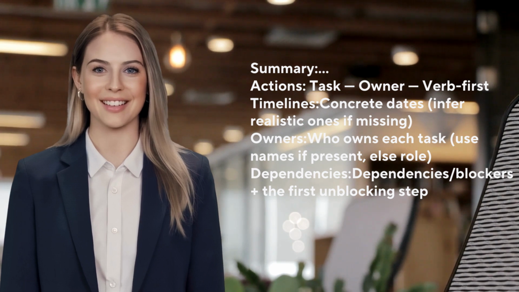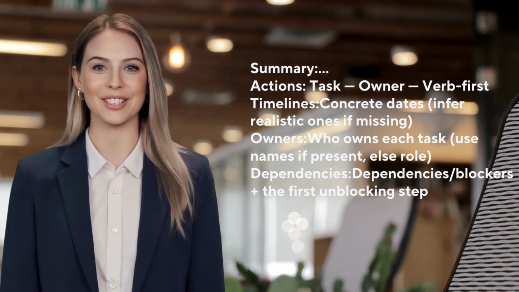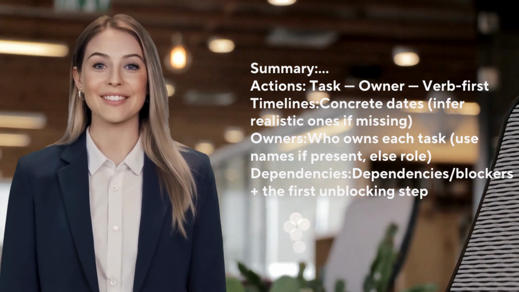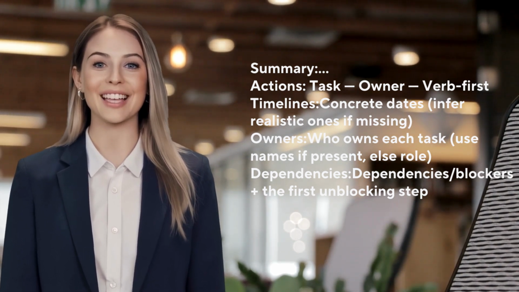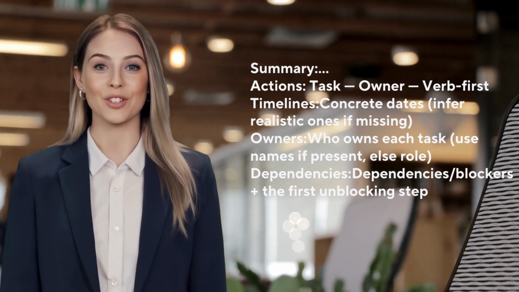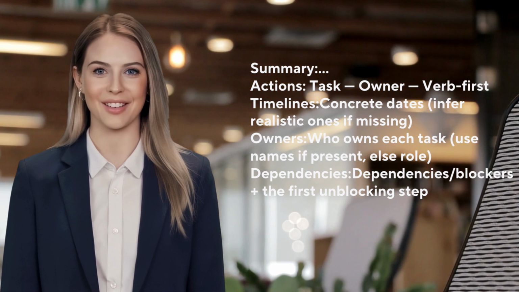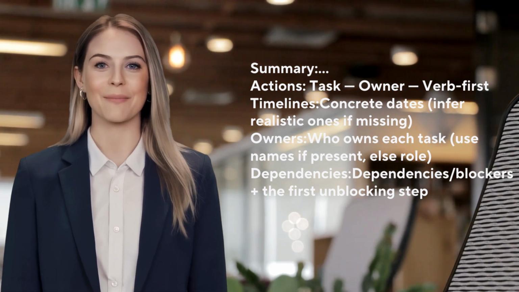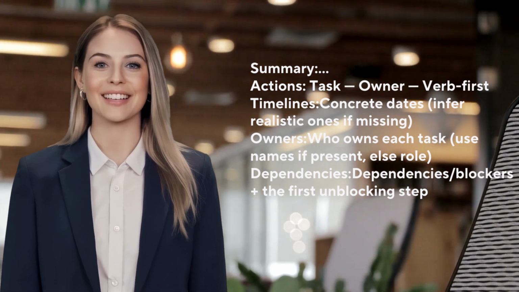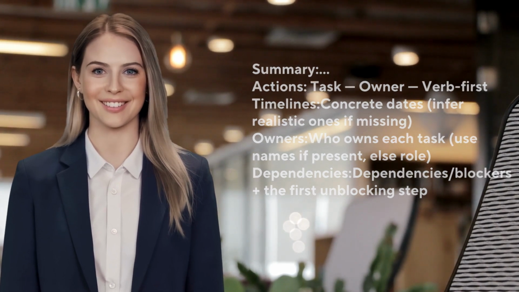Constraints. Concise, no fluff, no repetition, no more than 15 words per line. If dates are missing, propose reasonable deadlines with justification in 3 to 5 words. If owner's unclear, assign by role, e.g., design, PM, client. Final line, a single next move for me, one sentence.